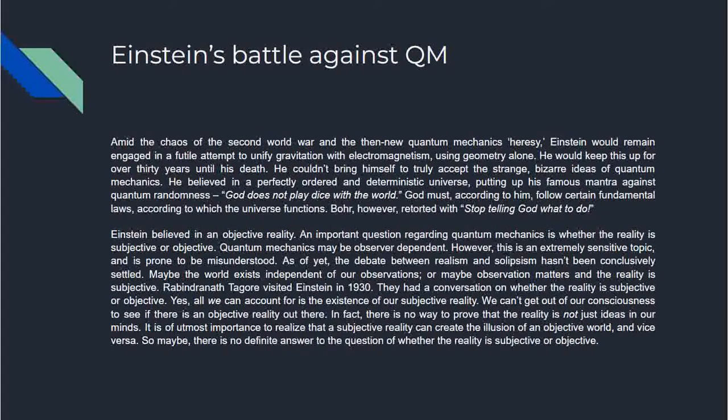Einstein's battle against quantum mechanics. Amid the chaos of the Second World War and the then new quantum mechanics heresy, Einstein would remain engaged in a futile attempt to unify gravitation with electromagnetism, using geometry alone. So in my recent blog about the theory of everything and consciousness, I've described this Kaluza-Klein concept, Einstein's battle, and string theory, and loop quantum gravity and quantum gravity theories.